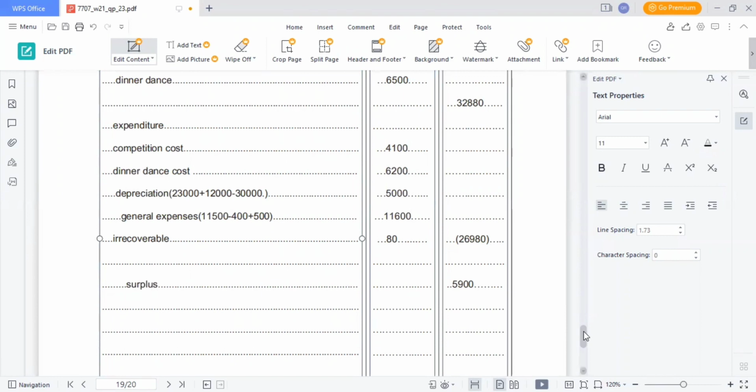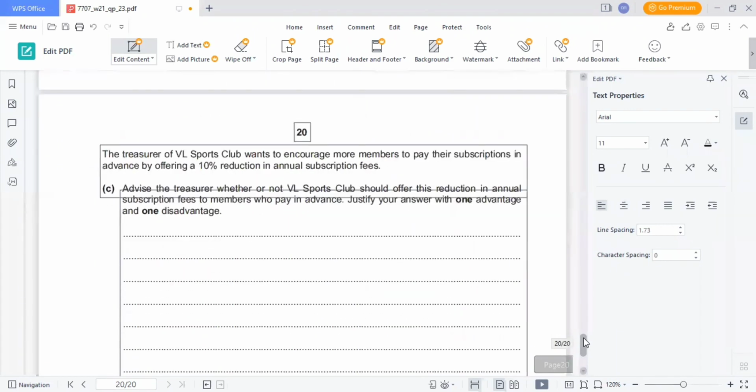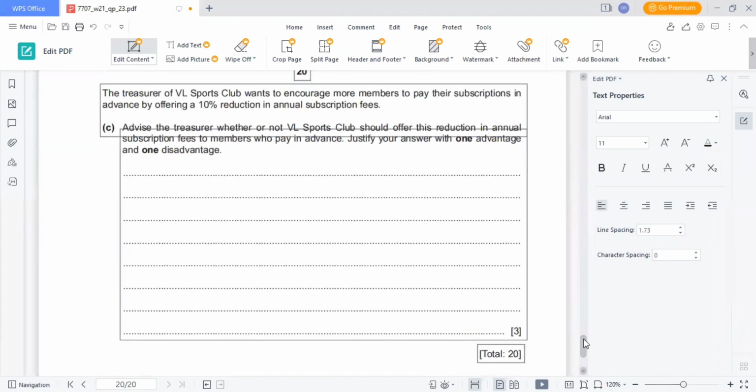Then we have the treasurer of VL Sports Club wants to encourage more members to pay their subscription in advance by offering a 10% reduction in annual subscription fees. Advise the treasurer whether or not VL Sports Club should offer this reduction in annual subscription fees to members who pay in advance. Justify your answer with one advantage and one disadvantage. So we will write one advantage, one disadvantage for 2 marks, 1 mark for advantage, 1 mark for disadvantage, and 1 mark for the evaluation.